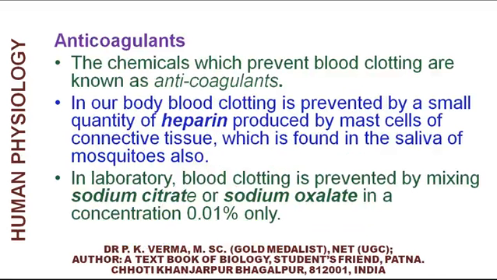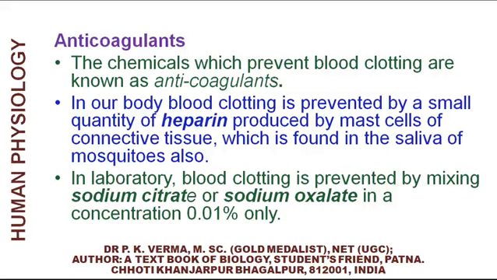Now there are some chemicals that prevent blood clotting. In our body, blood clotting is prevented by a small quantity of heparin produced by mast cells of connective tissue, which is found in the saliva of mosquito also.